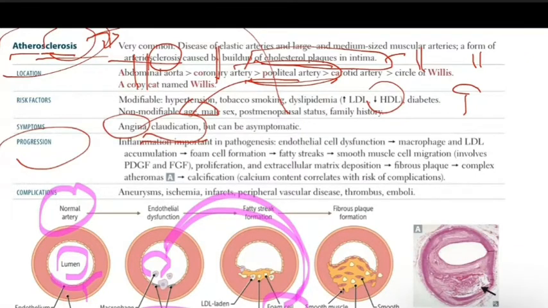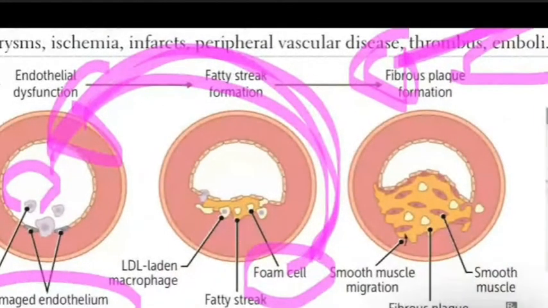Now after this foam cell, which is a type of macrophage, you will also have LDL, which is a type of lipid. So this LDL, which is a lipid, and these macrophages, the foam cells, combine together and form, as you can see here, the fatty streaks.